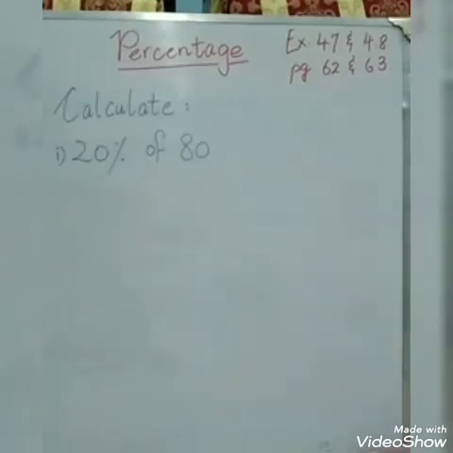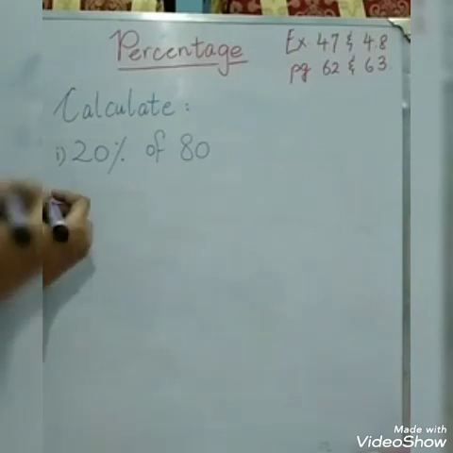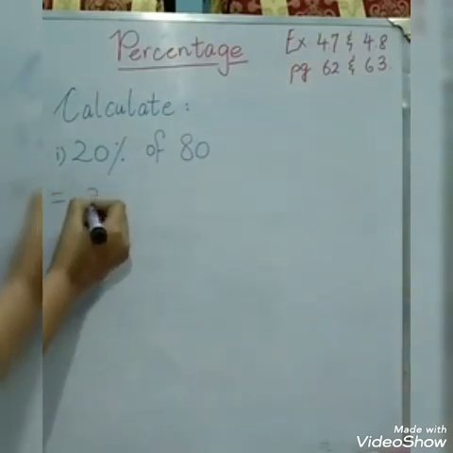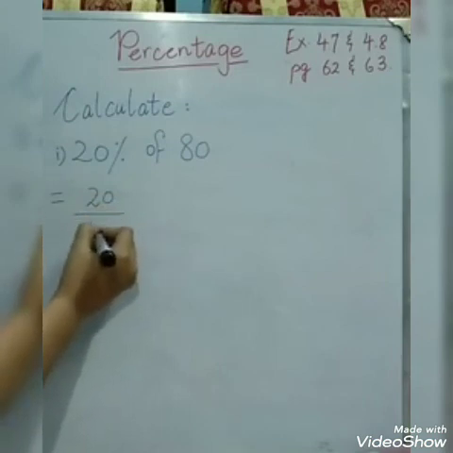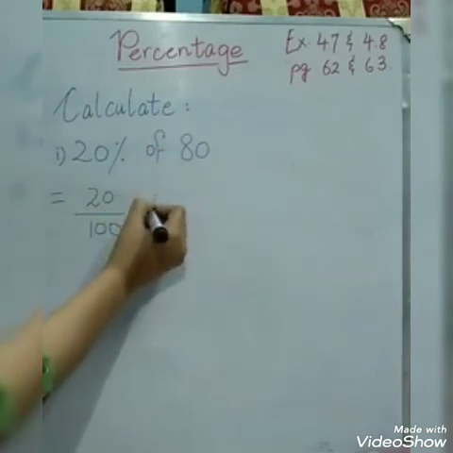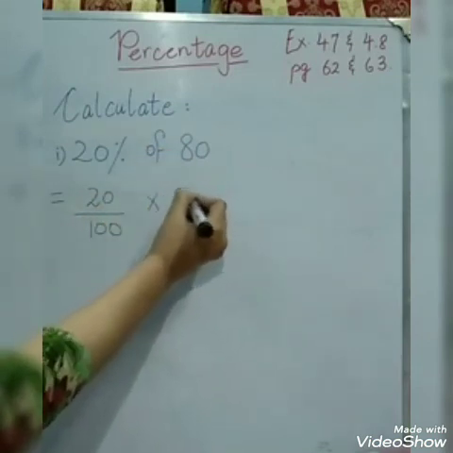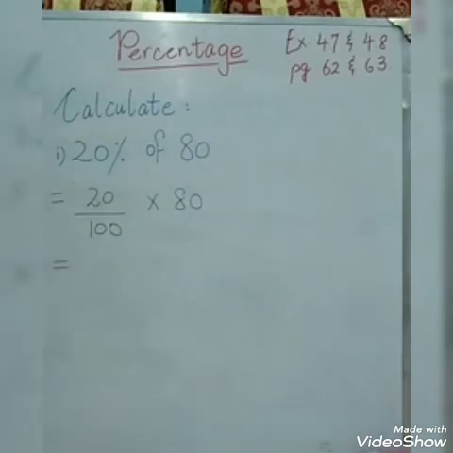In this question, we have to calculate 20% of 80. What will be 20% of 80? Basically, this is a finding question where of changes into the sign of multiplication. If you remember, we have done this in BODMAS rules. So 20% means 20 over 100. Of changes into the sign of multiplication, 80. So we have 20 over 100 multiplied by 80.